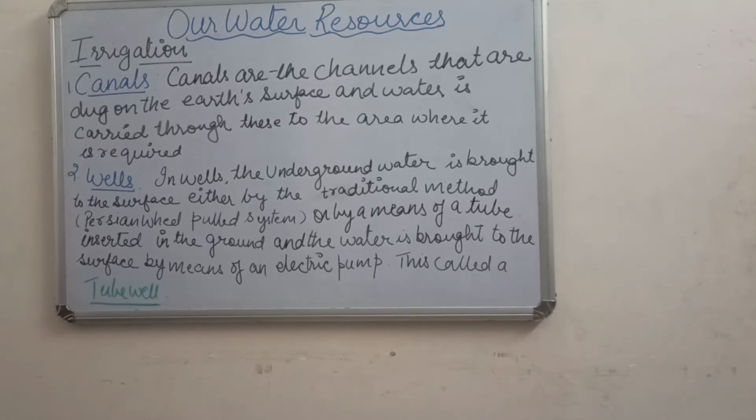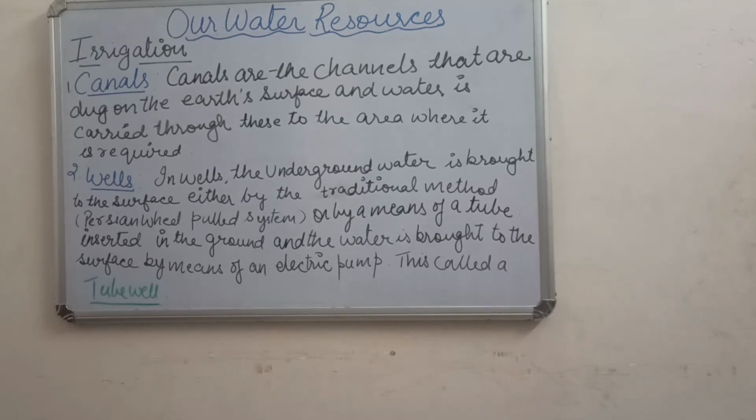Then number 2, wells. In wells, the underground water is brought to the surface either by the traditional method. And what is a traditional method? The Persian wheel pull system. Even in the villages these days, we see this traditional method of the Persian wheel pull system, or by means of a tube inserted in the ground and the water is brought to the surface by means of an electric pump.